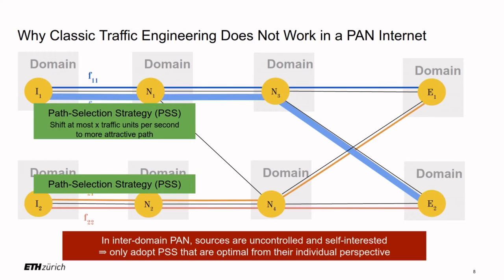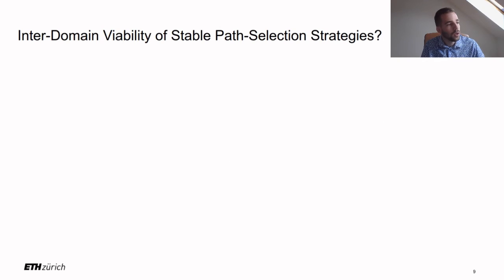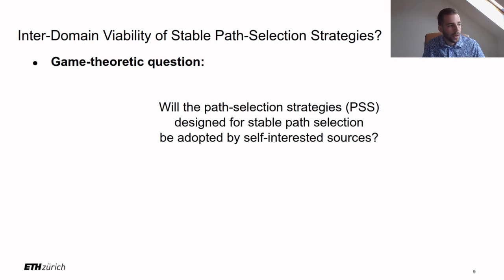That also means that basically the path selector does not just adopt any path selection strategy that the network operator wants to adopt. Instead, this path selector or this source has a will of its own, and it will only adopt path selection strategies that are optimal from its individual perspective. So what we're actually trying to solve is a game-theoretic challenge, and this game-theoretic question is whether the path selection strategies that have been designed for stable path selection in an intra-domain context will be adopted by self-interested sources that arise in an inter-domain context.